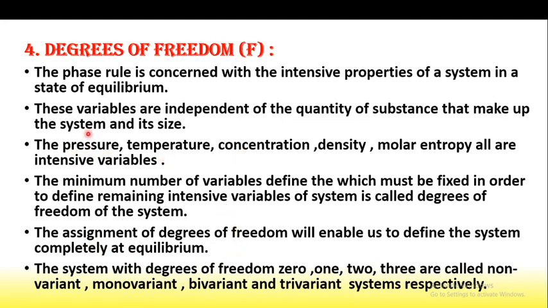Bivariant means two variables are changed, that is pressure and temperature, temperature and concentration, or pressure and concentration. Maybe any two. For trivariant, any three of them change, that is pressure, temperature and concentration. So these are the types of systems: monovariant, non-variant, bivariant and trivariant.